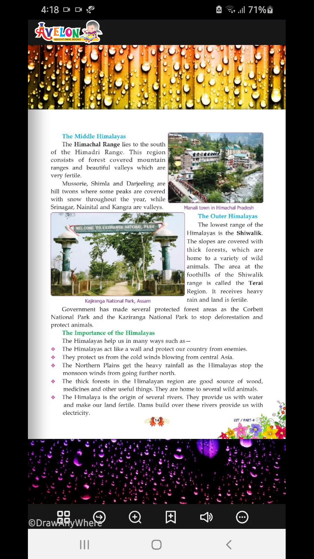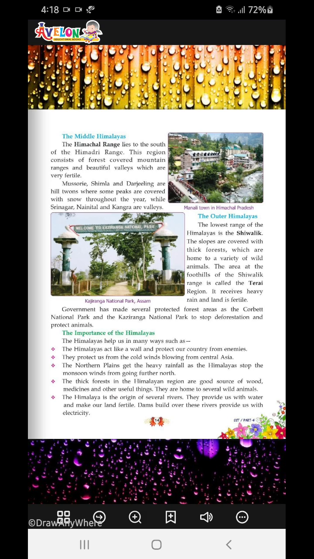So the outer Himalayas. The lowest range of the Himalayas is the Shivalik. So Shivalik is the lowest range of the Himalayas. These slopes are covered with thick forest, which is home to a variety of wild animals. The area at the foothills of the Shivalik region is known as the Terai region. Punjab, which I was talking about, is generally located in the Terai region. Okay, it receives heavy rain and the land is very fertile. The Terai region is very rich. The land is very fertile over here.